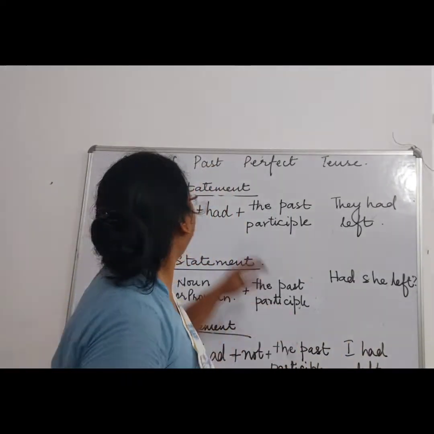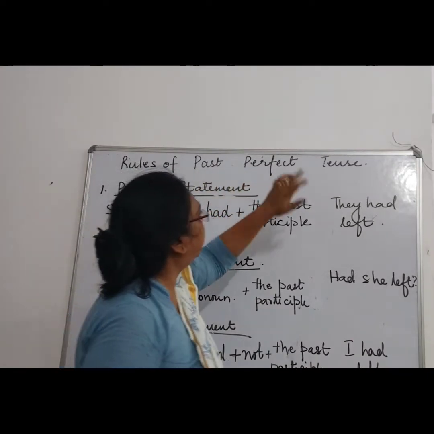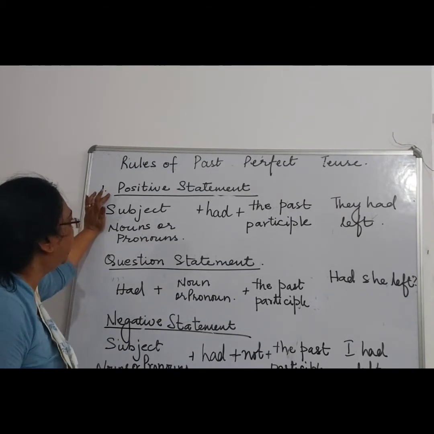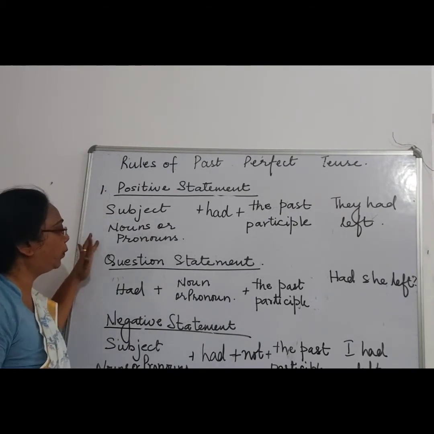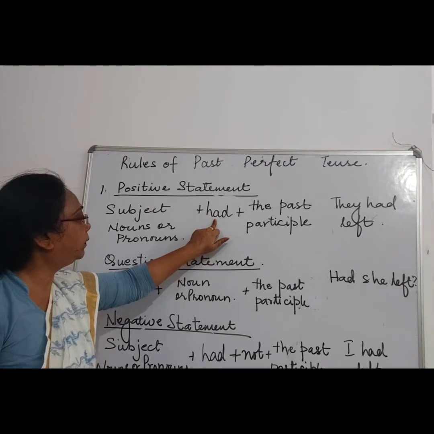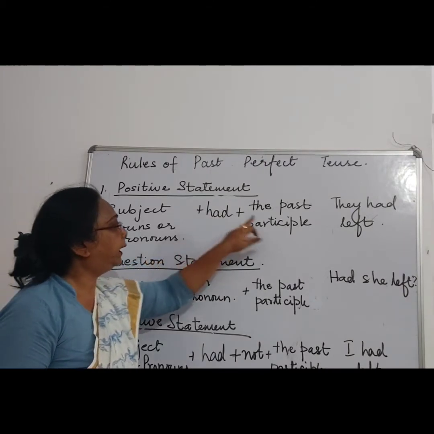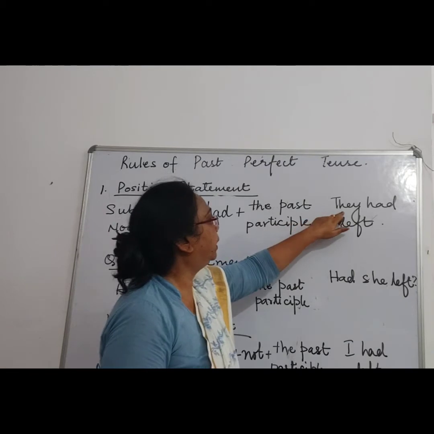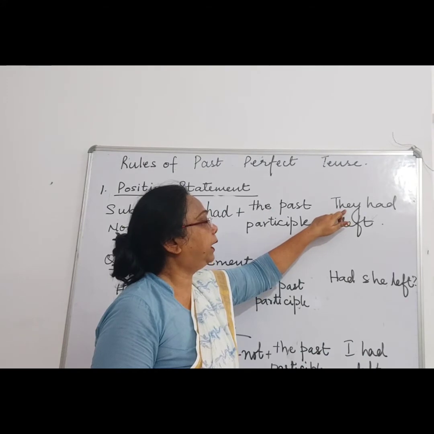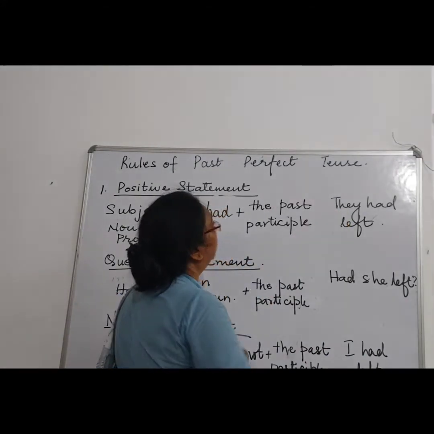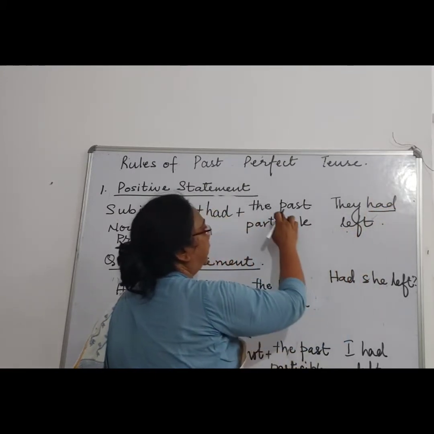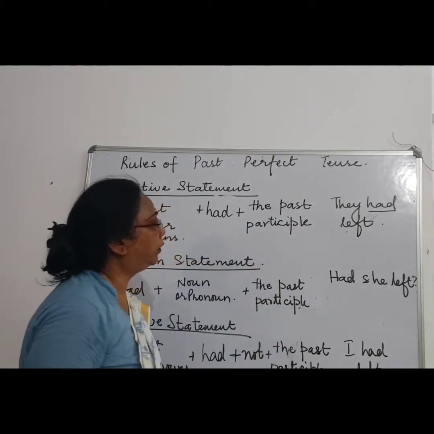Now children, the rules for the past perfect tense. For a positive statement, the subject, whether they are noun or pronoun, singular or plural, it will always go, had will be added, and then the past participle. Like over here, they is a pronoun, and they are plural in number. With that, to show the past perfect tense, we have used had, left. Left is the past participle of the verb.